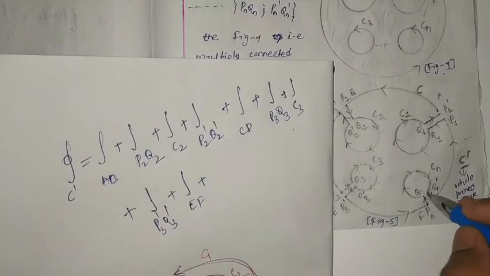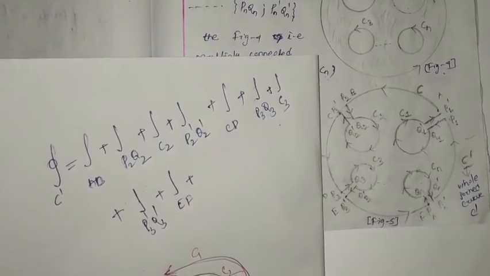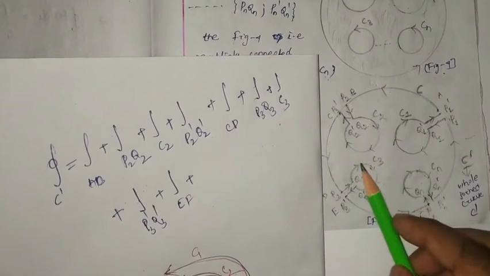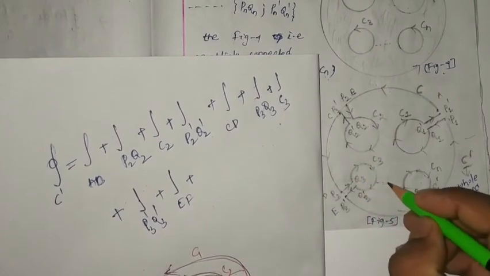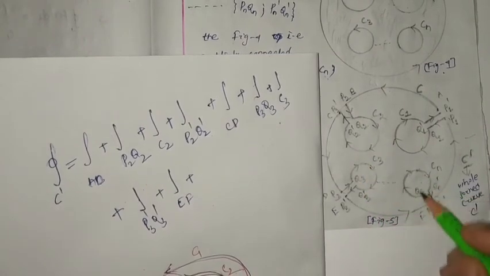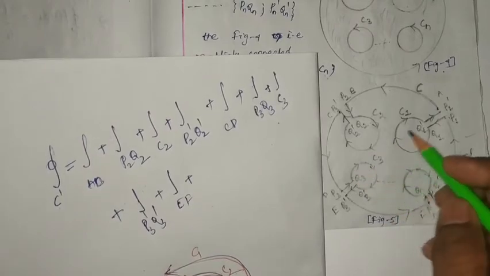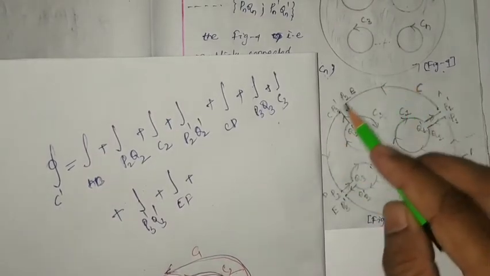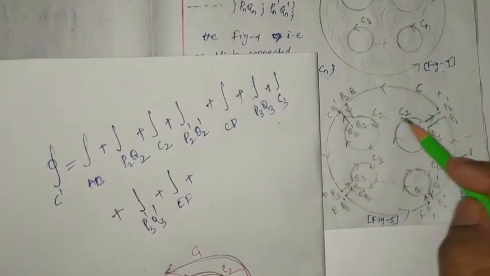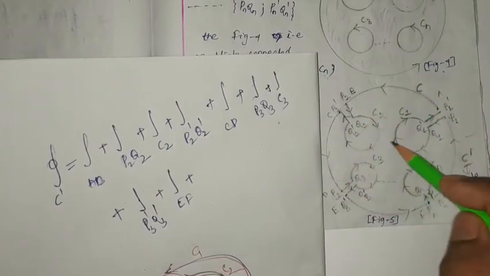Then you have used Pn Qn. See, likewise here I have represented only 3 cores, and I have considered dot dot dot and so on. N numbers of cores will be present inside this large core. N number of small holes or small cores are there.